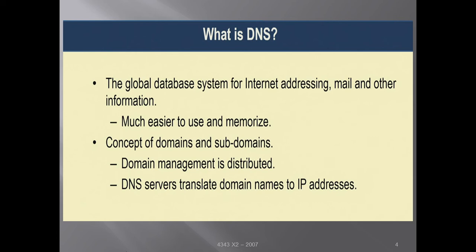Now, remembering an IP address is a tedious job. If you want to open EC Ajmer, you write www.ecajmer.ac.in, and instead of this, if I say you remember the IP address of EC Ajmer as 203.16 and so on, this is very tedious to remember.